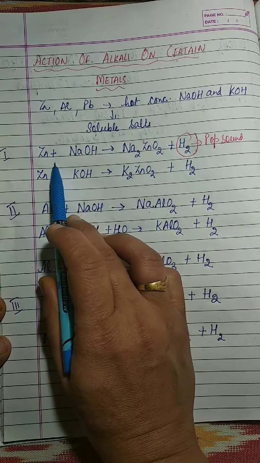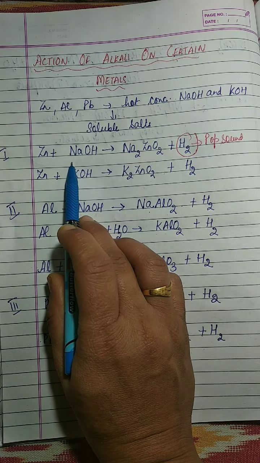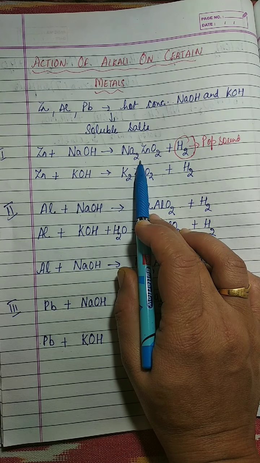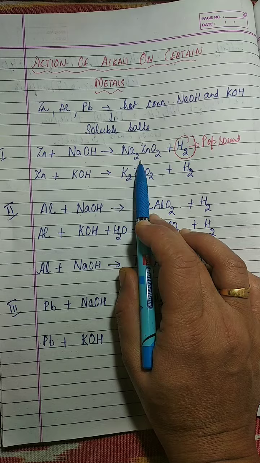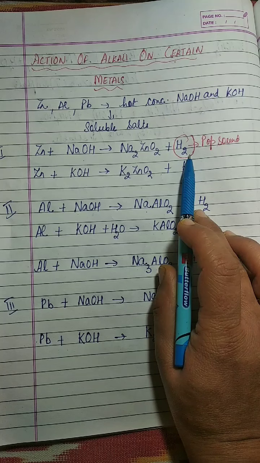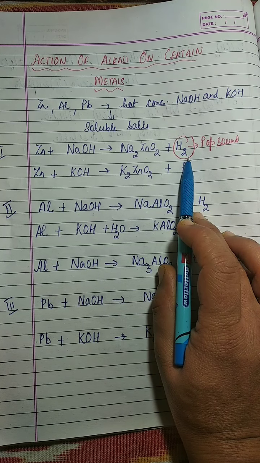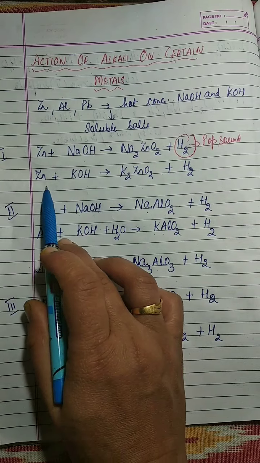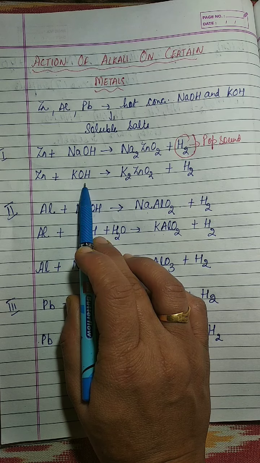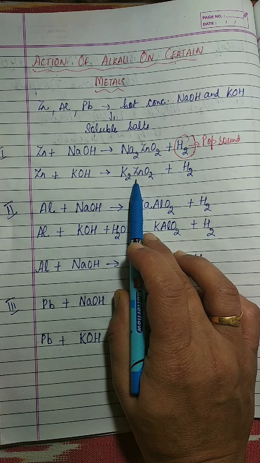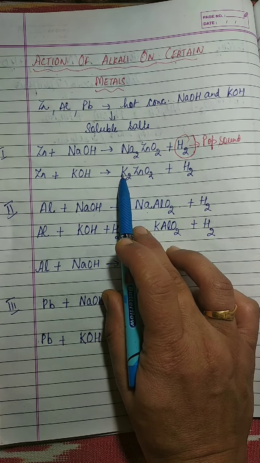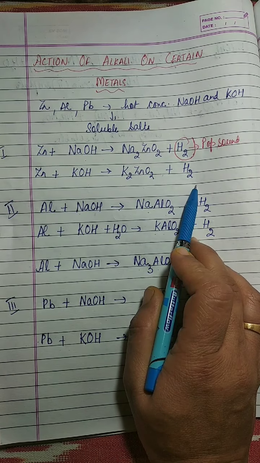First one is zinc. Zinc reacts with hot and concentrated sodium hydroxide and results in the formation of soluble salt, that is sodium zincate. Along with that, hydrogen gas is released, and this hydrogen gas burns with blue flame and pop sound. Same way, zinc combines with hot and concentrated potassium hydroxide, resulting in the formation of a soluble salt, potassium zincate, that is K2ZnO2, plus hydrogen.